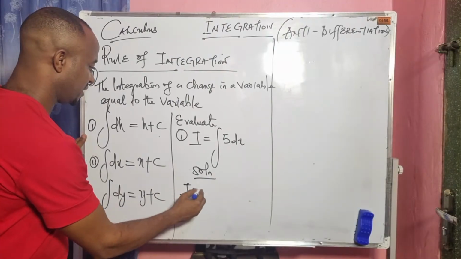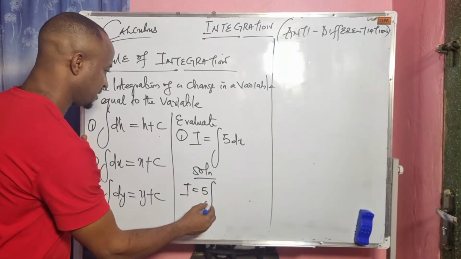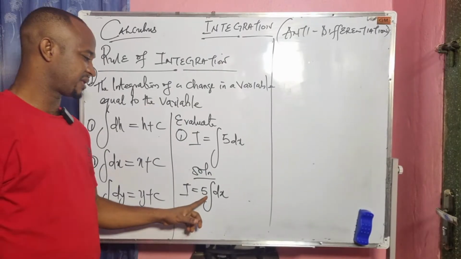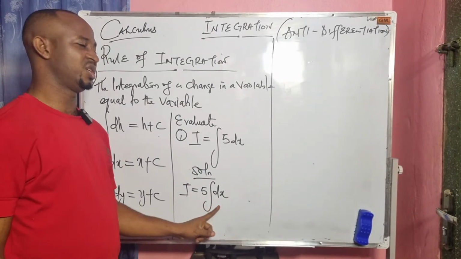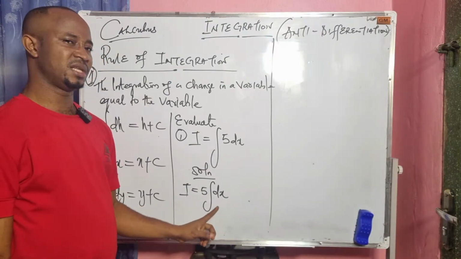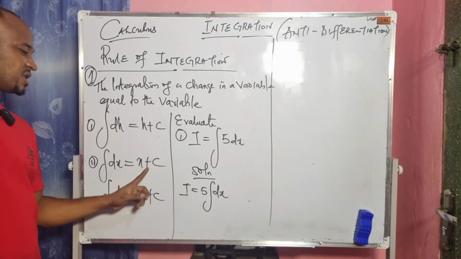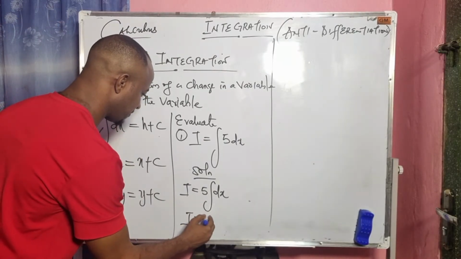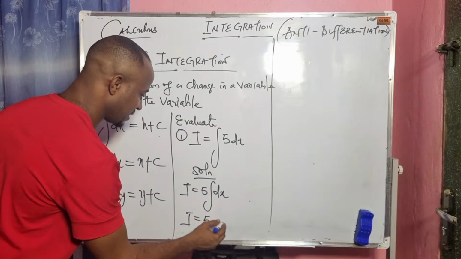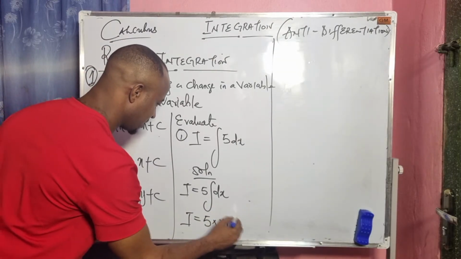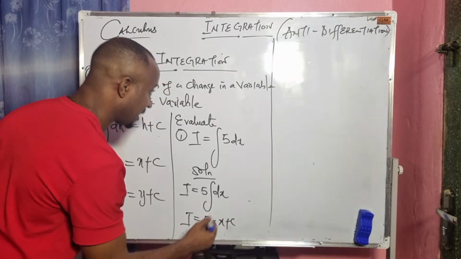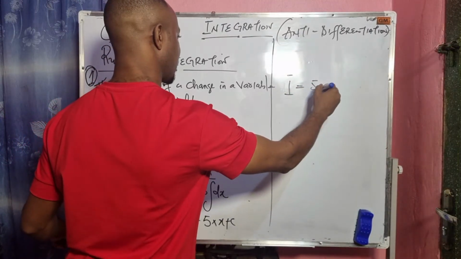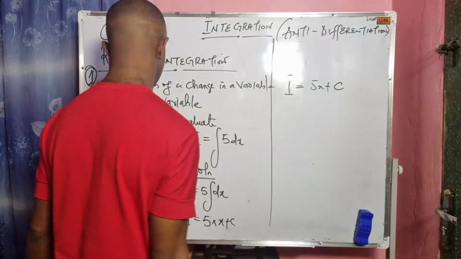It means my I is equal to 5 times the integral of dx. The integral of change in x, what do we say is the result? It is x plus c. So I equals 5 times (x plus c), which gives us I equals 5x plus c.